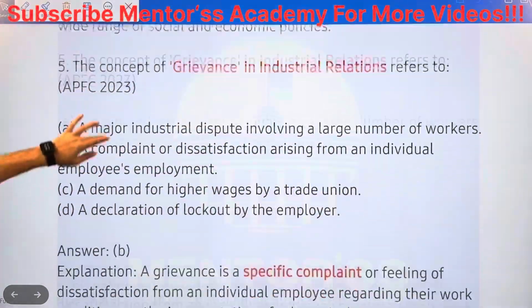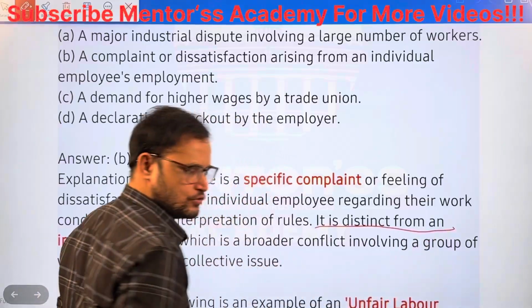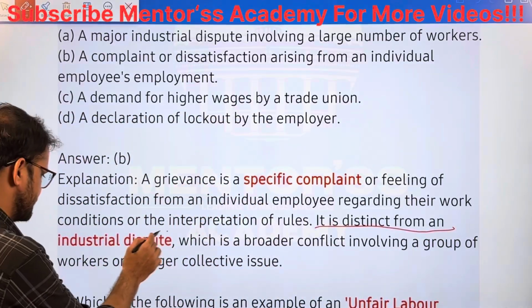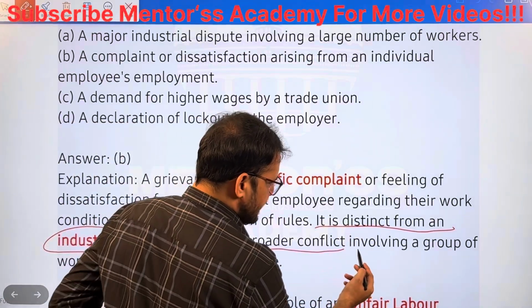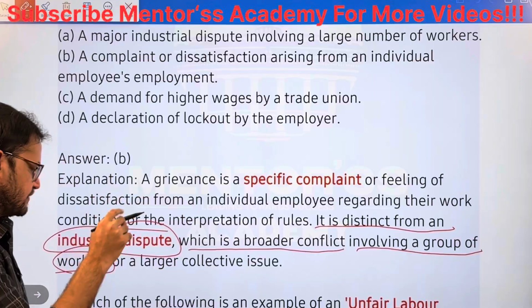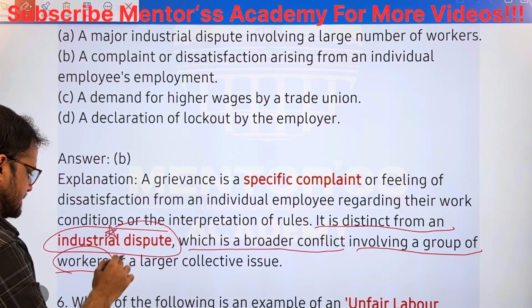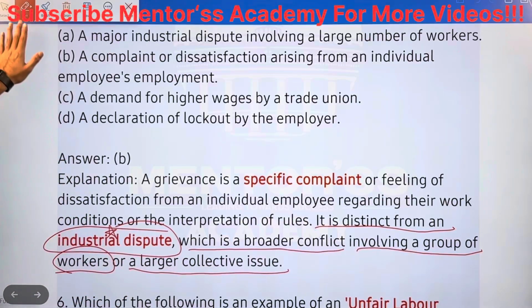Next, you can see the explanation I have given. It is distinct from an industrial dispute. You have seen grievance; now, what do you mean by industrial dispute? It is a broader conflict involving a group of workers, as you saw in the first option, or a large collective issue.